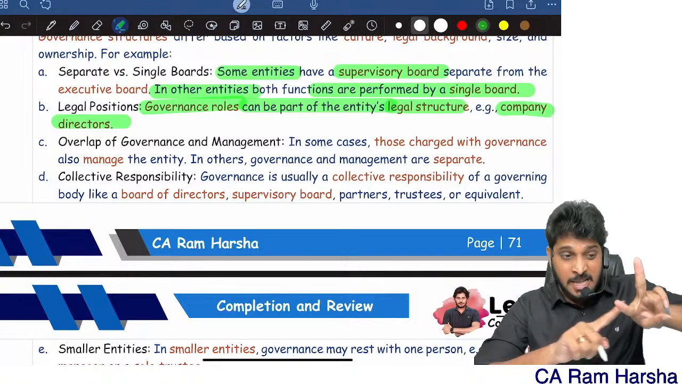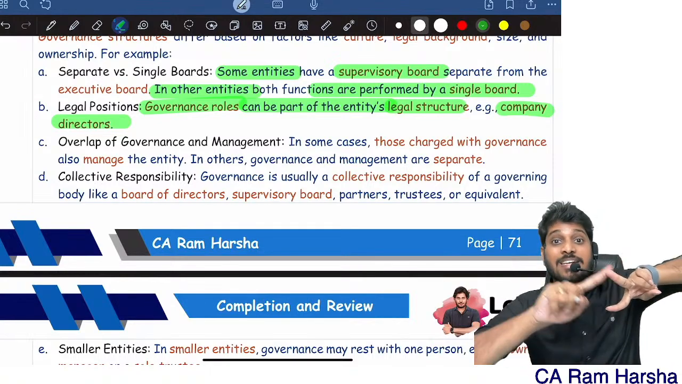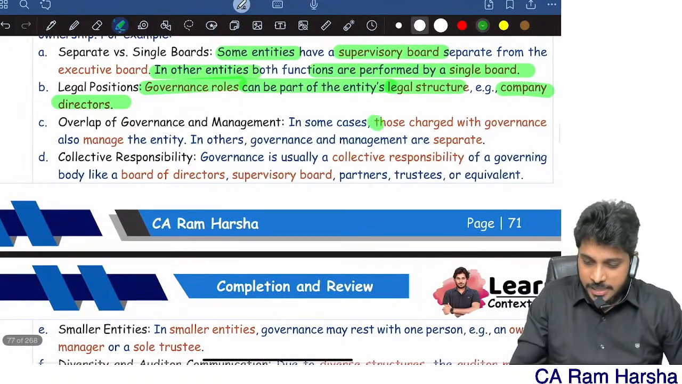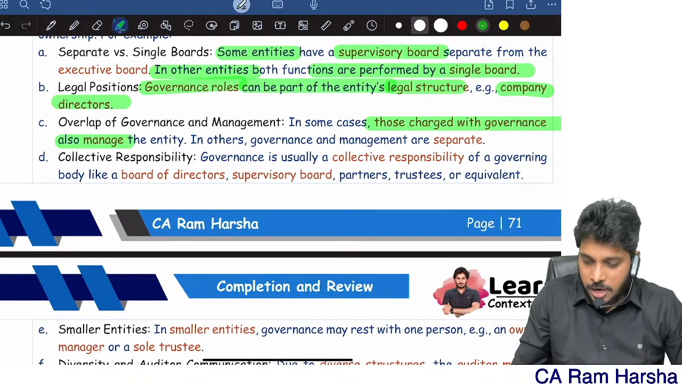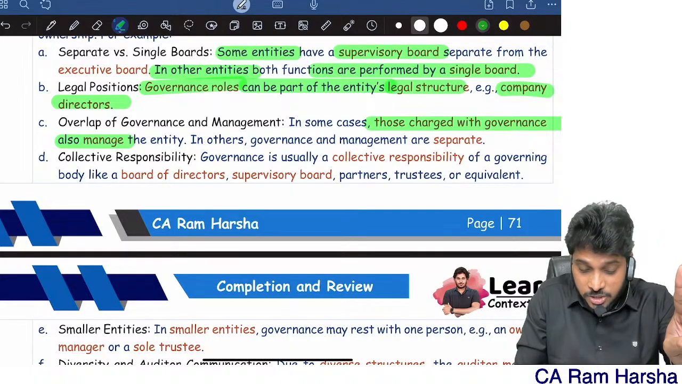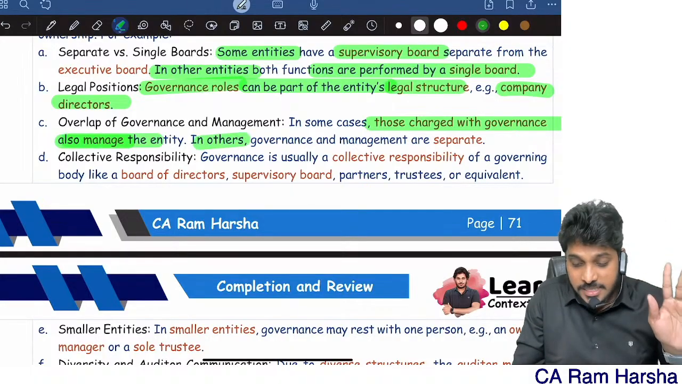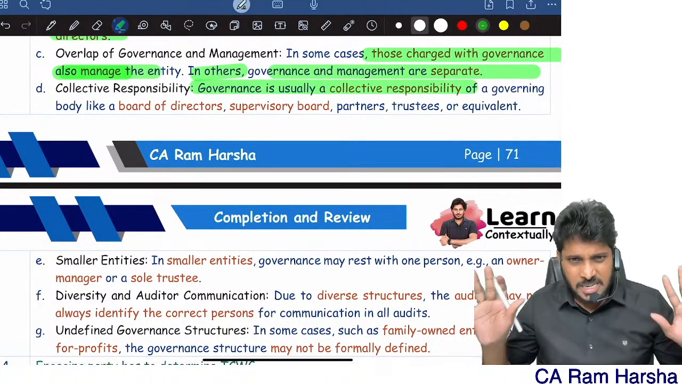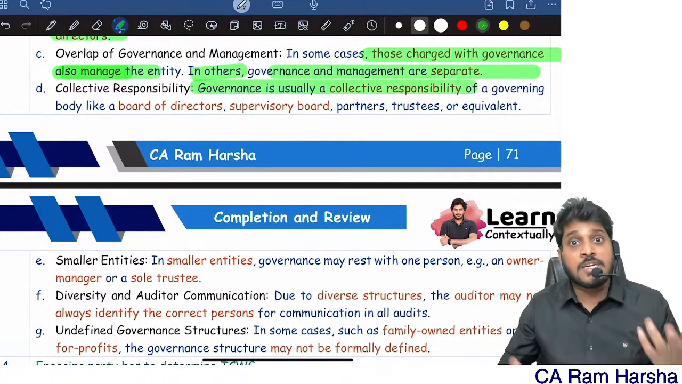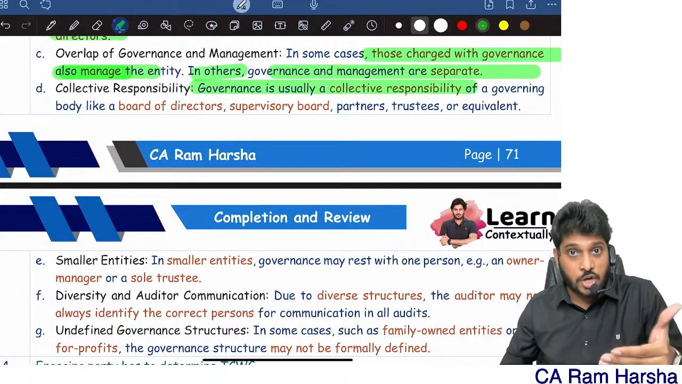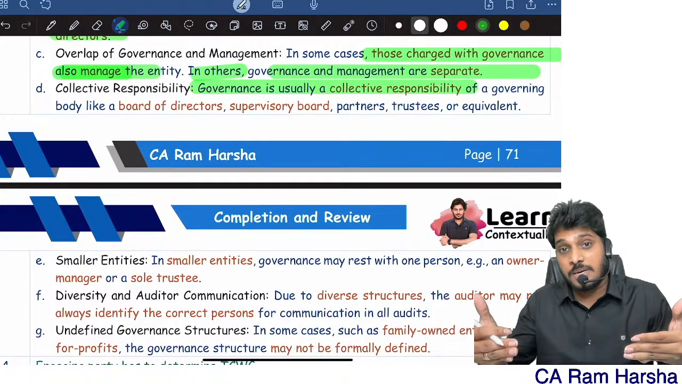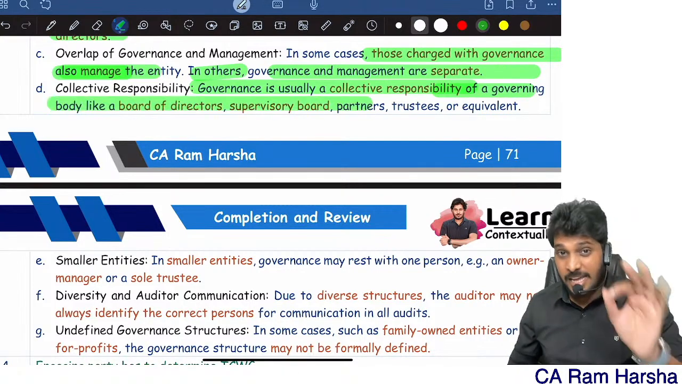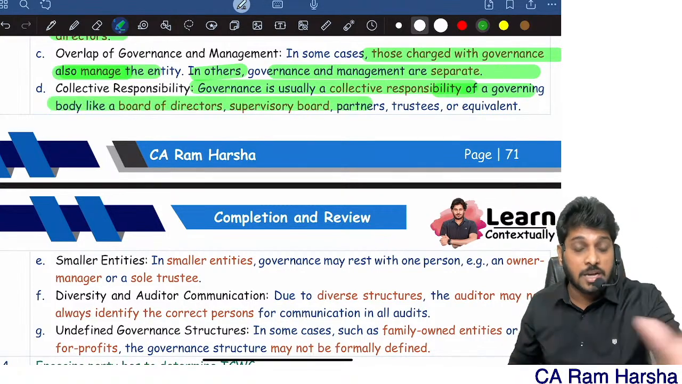In some entities, the people who are running the business and the people who are deciding the business are different. In some entities, they are one and the same. In some cases, top management, those charged with governance, also manages the entity, whereas in other entities they might be different. Ultimately, governance means what? Authority and accountability, both. The person must have authority and must also have accountability. Governance is usually collective responsibility, like a board of directors, or a supervisory board like an audit committee.